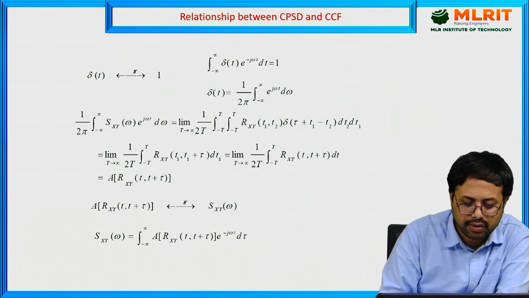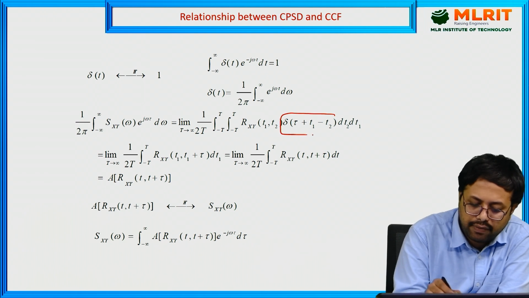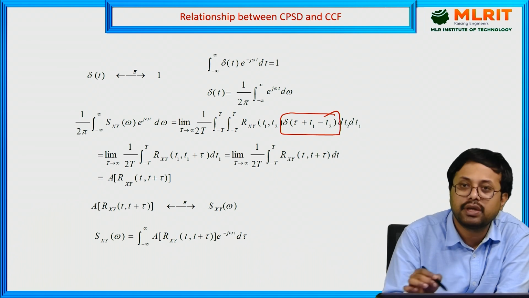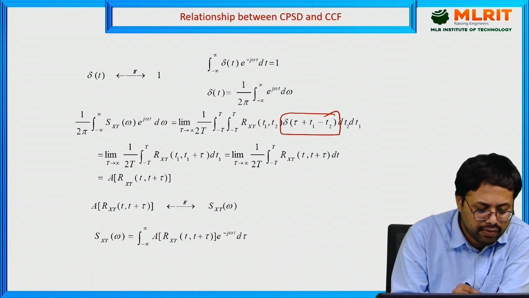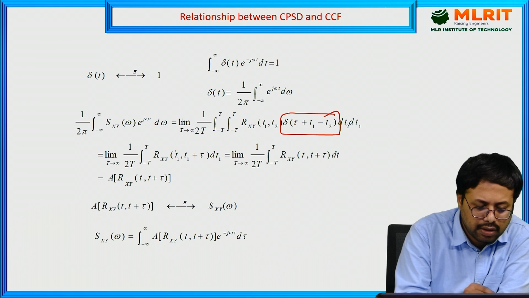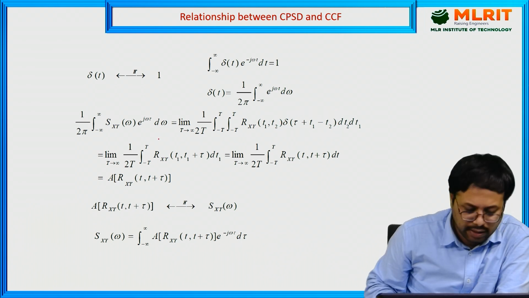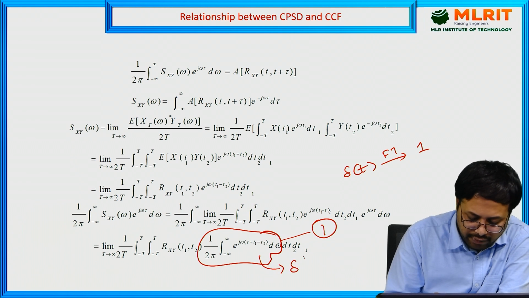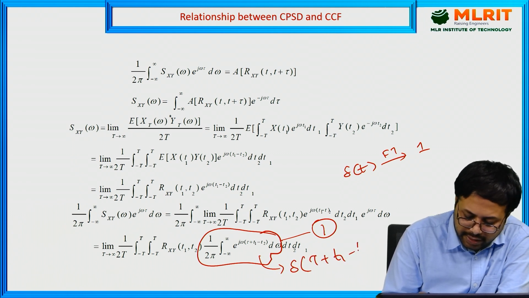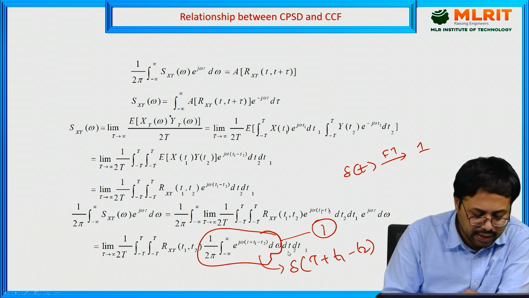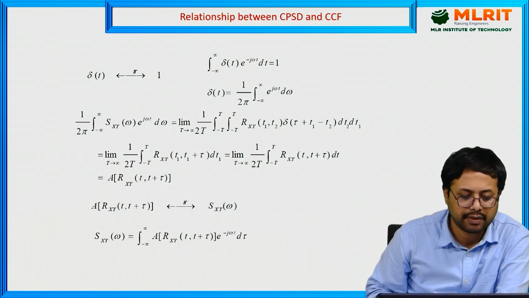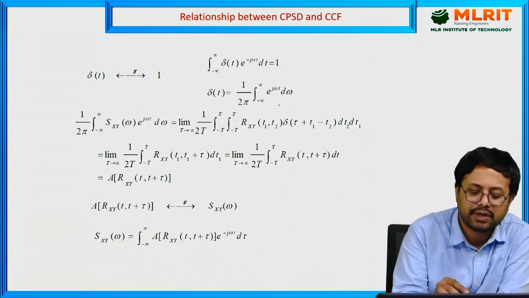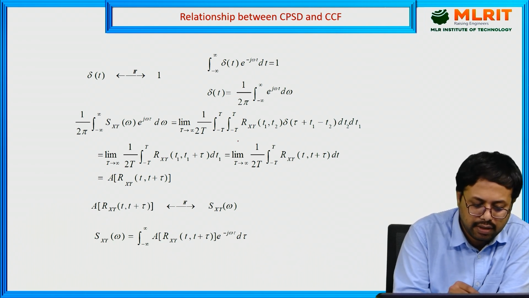Now next, you have to substitute delta of tau plus t1 minus t2, dt1 dt2. If you substitute it, what are you going to get? In place of this part from the previous relation, you have delta of tau plus t1 minus t2. This part is eliminated. Now the resultant is delta of t equal to 1 by 2 pi integral from minus infinity to infinity of this part. That part is erased.